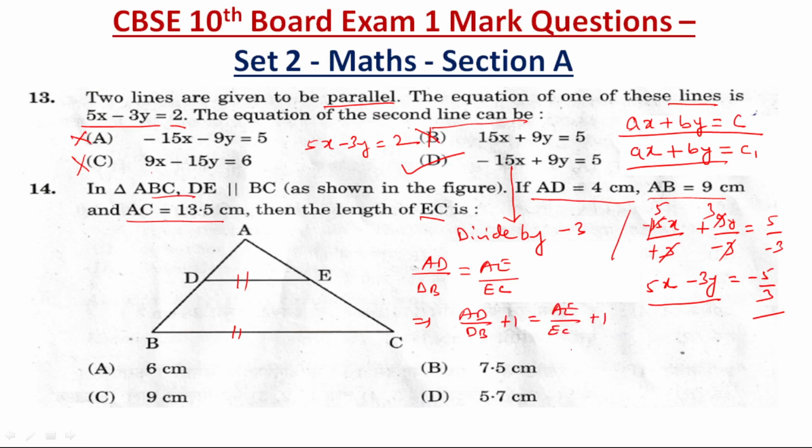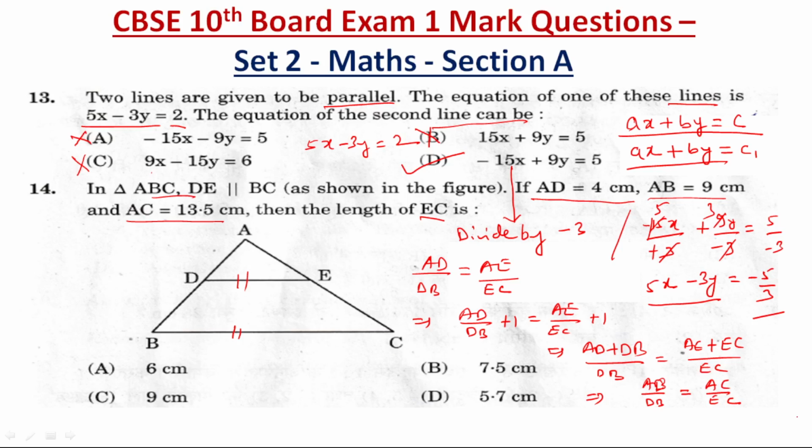So this will give us AD plus DB by DB, also AE plus EC by EC. AD plus DB is AB by DB, is equal to AE plus EC, AC by EC.